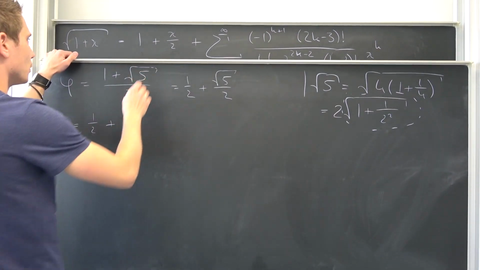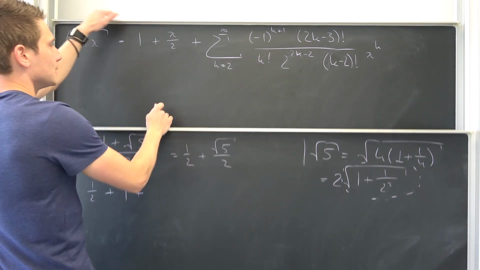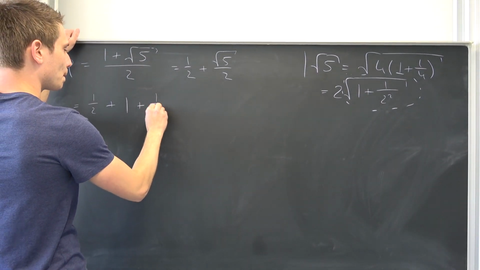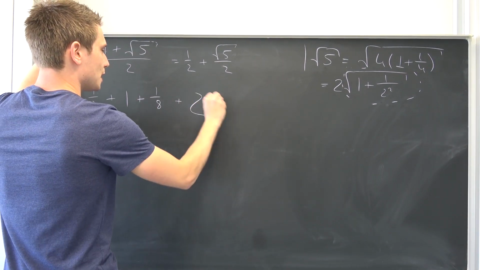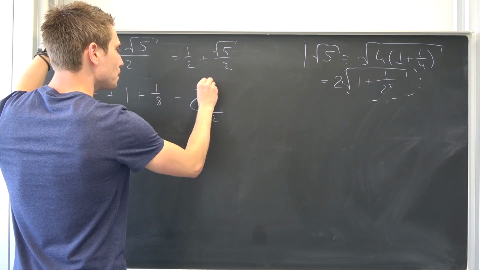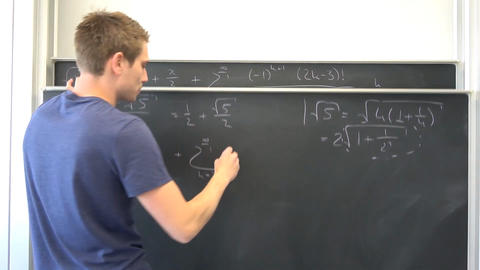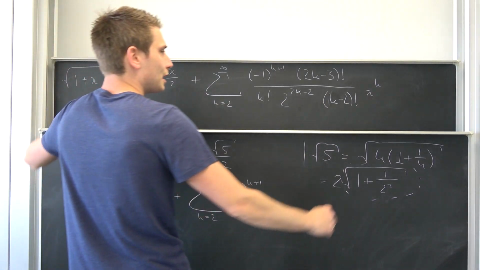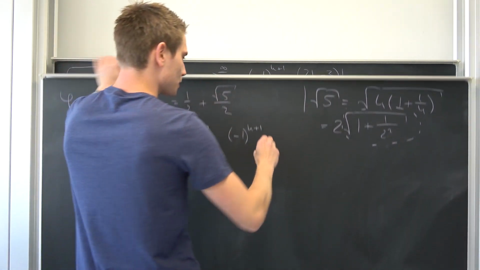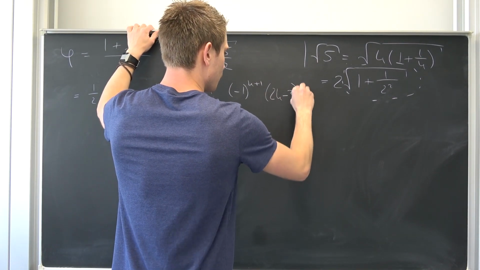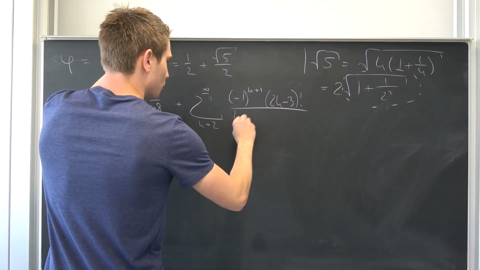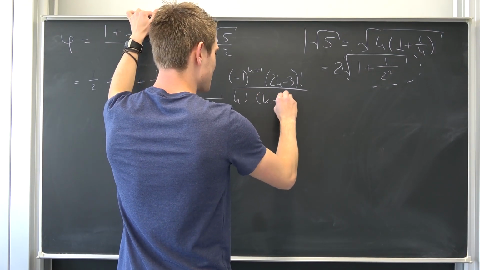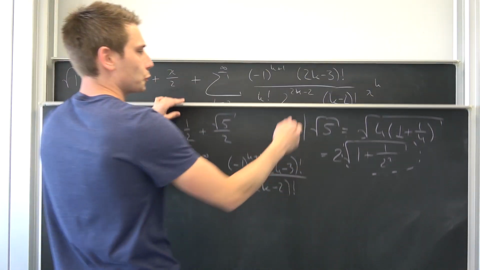Leaving us overall with 1, which is going to stay how it is, plus this is going to give us 1 over 2 to the 3rd power, which is 1/8. And then positive sum running from k equal to 2 to infinity of -1 to the k plus 1th power stays how it is. After that, this is basically all staying at the moment, so (2k minus 3) factorial over k factorial, (k minus 2) squared, (k minus 2) factorial.